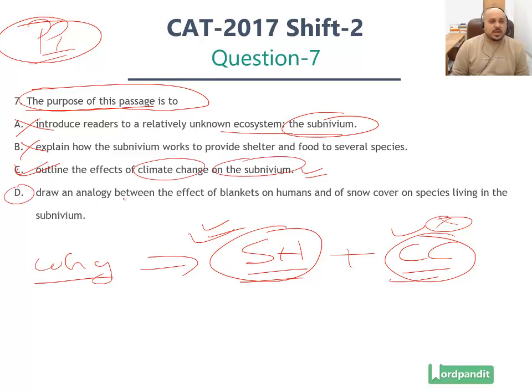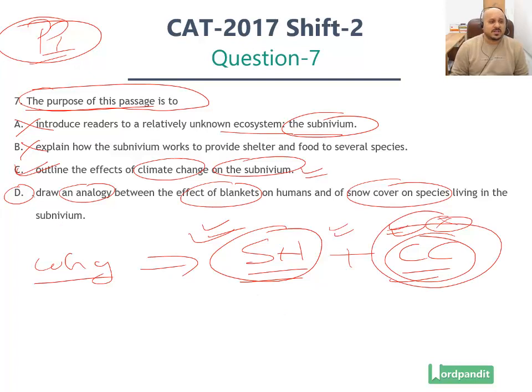Option number D, draw an analogy between the effects of blankets on humans and of snow cover on species living in the subnivium. The problem is in this particular option, we've shifted the focus to the analogy and the effect of blankets and snow cover, right? Whereas the whole gist of the passage, the whole thrust of the passage was subnivium and climate change. The aspect of climate change has completely gone missing from this.